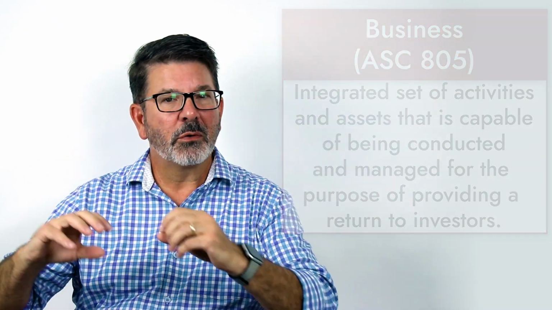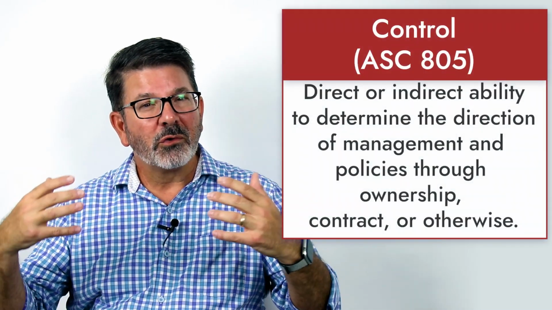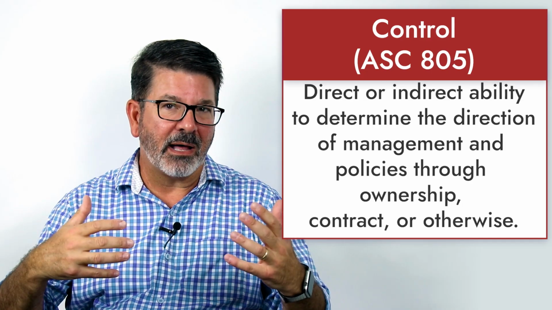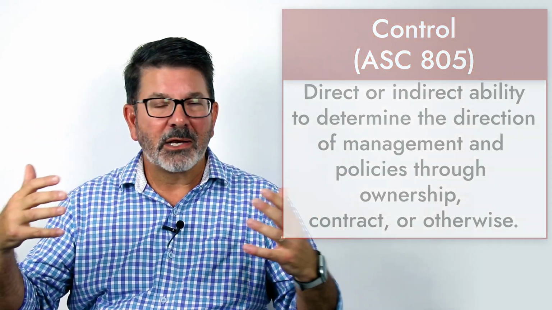We have inputs, we have processes, we have outputs. ASC Topic 805 gives us some guidance to determine whether we're buying a business or buying a set of assets. Control is a direct or indirect ability to determine the direction of management and policies through ownership, contract, or otherwise. So number one, do we have a business? Assuming we have a business, now we have to account for that as a business combination.